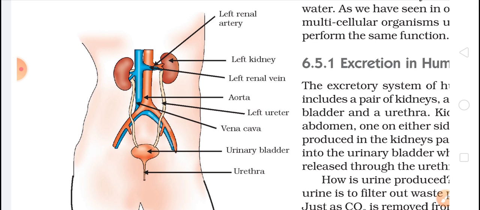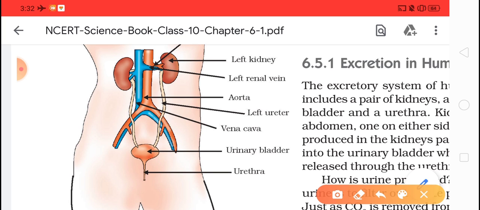You must be seeing two more important things, colored blue and red, that are our veins and arteries. They bring blood, and that blood goes inside the kidney. The oxygenated blood, or pure blood, is brought by the renal artery, which you can see over here.